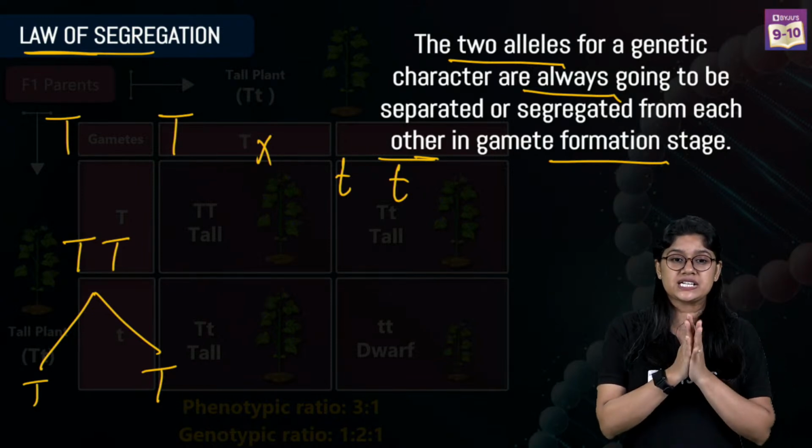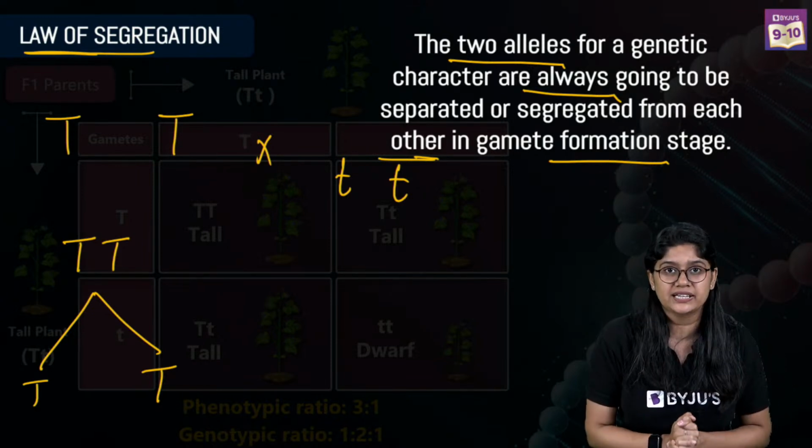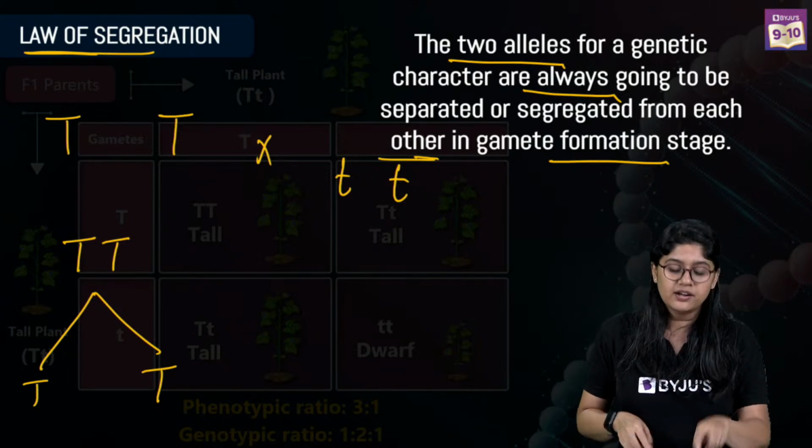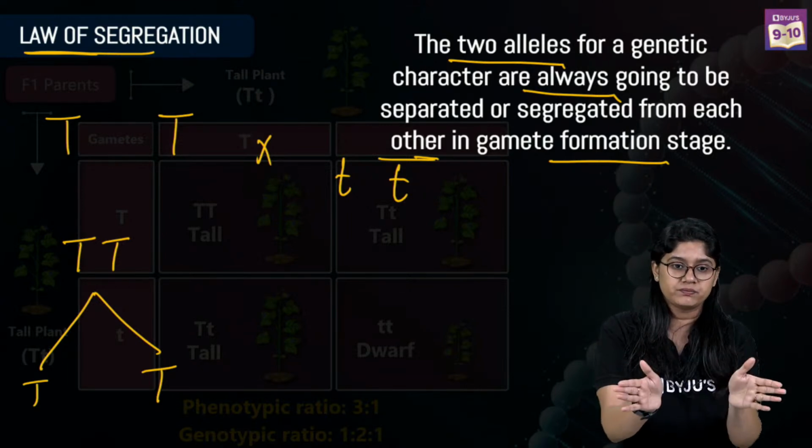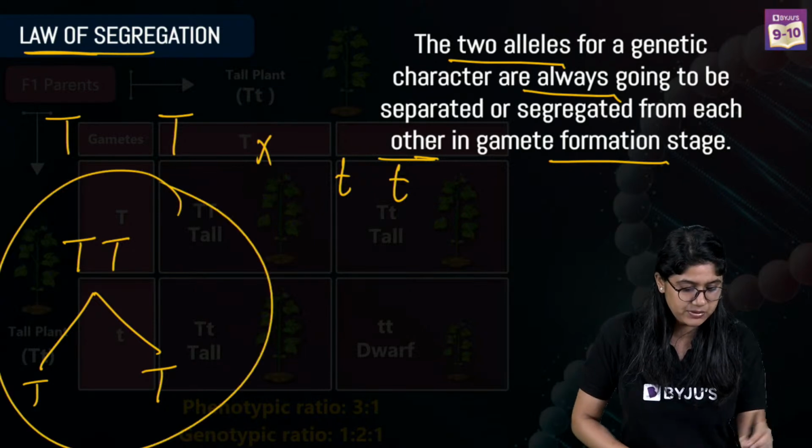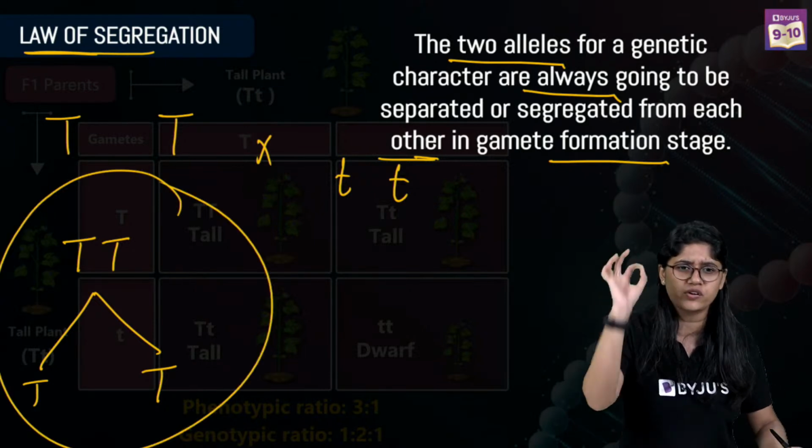Law of segregation is clear. The law of segregation states that in whatever stage, the two alleles will separate. We will see that there is a gamete formation. Always, always, always.